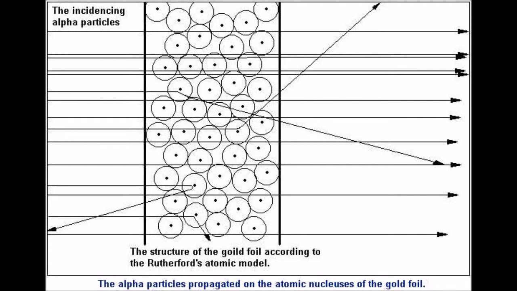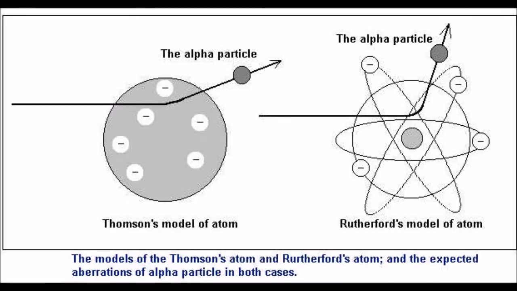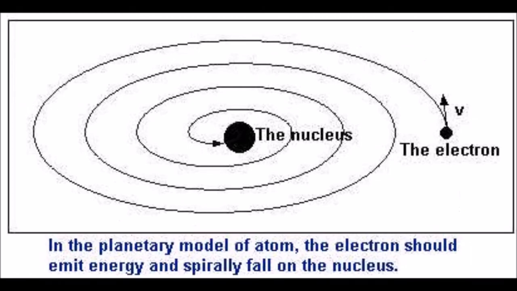So it turned out that it proved Thomson's theory wrong, and so Rutherford came up with a new theory called the planetary theory. In this theory, the electrons were on the outside of the atom nucleus, with orbit composed of just sitting on the inside of the atom, like in the plum pudding.